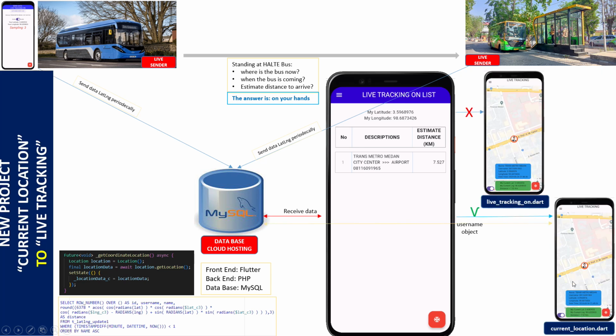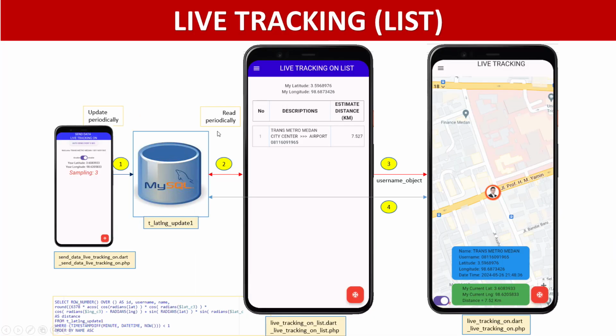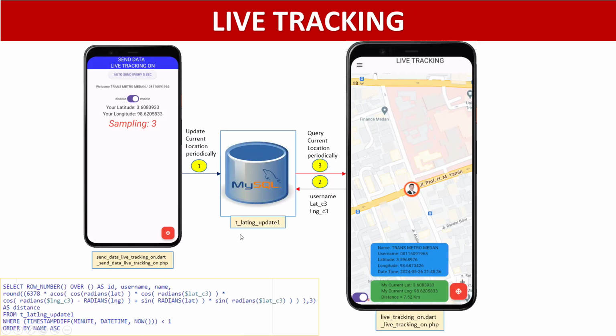Because we use the current location, live tracking we cannot use yet, because we want to develop this from current location to become live tracking. So we can change this: if we put here not a route to this page, but a route to this page, the current location we develop to become live tracking. This is the same live tracking list I have mentioned to you.